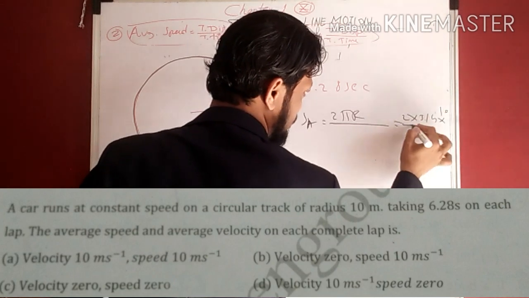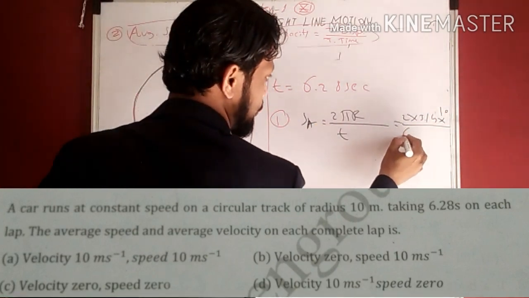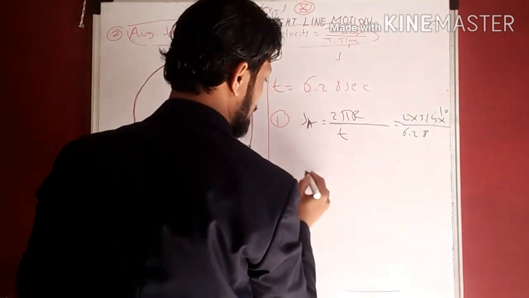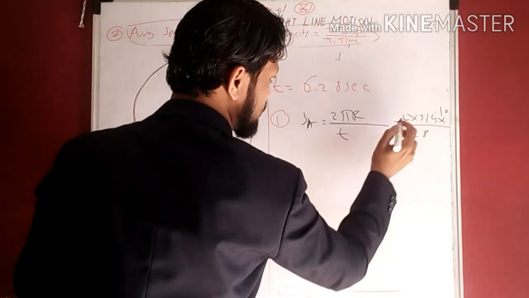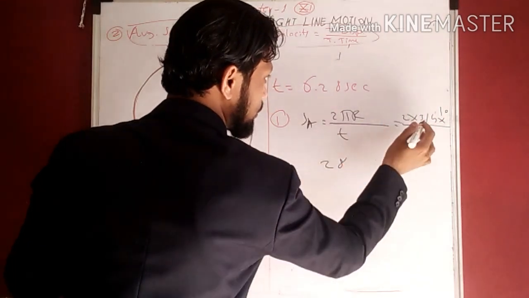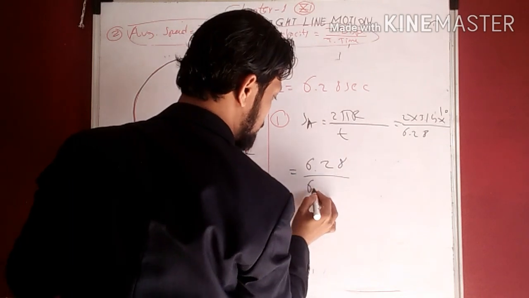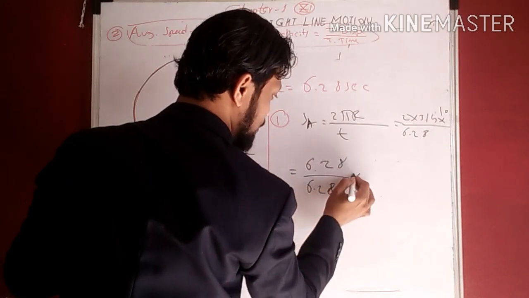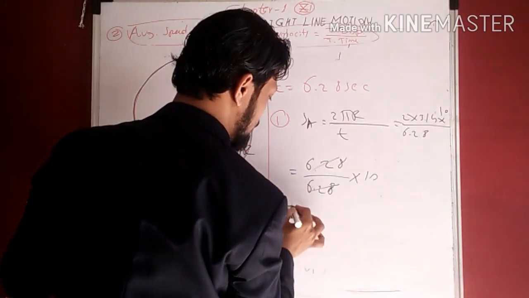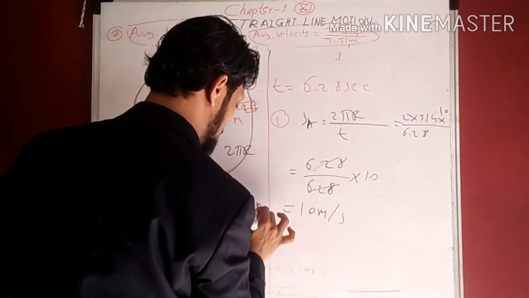R is value of 10. Time required is 6.28 second. Now multiply 2 with 3.14, 2 4s are 8, 2 1s are 2, then 2 3s are 6, upon 6.28 into 10. This will get cancelled. So 10 meter per second. This is the average speed.